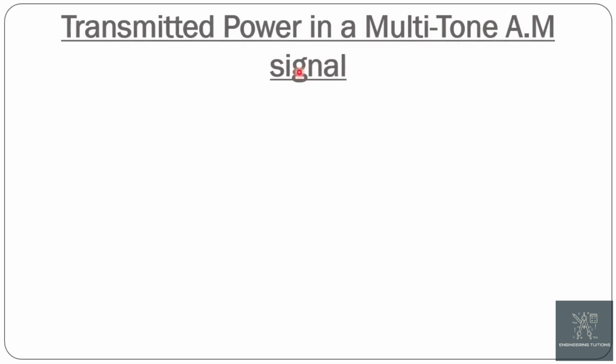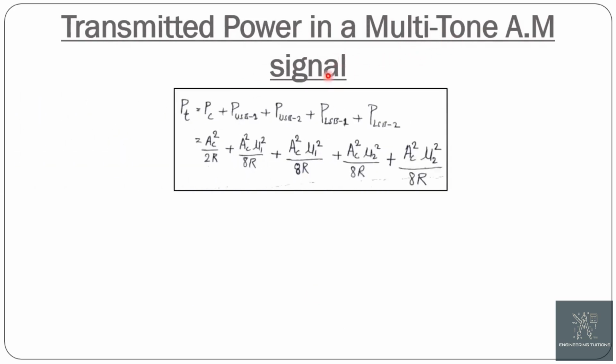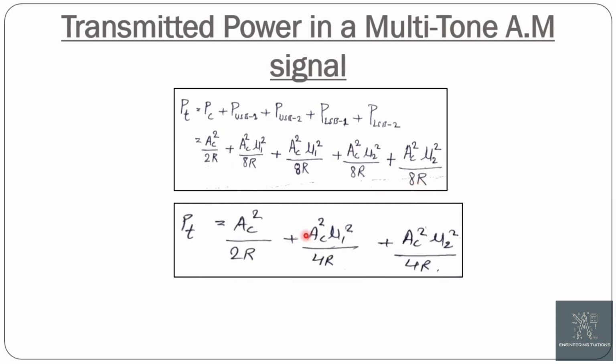Now the transmitted power in a multitone AM signal can be calculated, as we are transmitting the carrier, the upper sideband of both message components 1 and 2, and the lower sideband of both message components 1 and 2. So the total power is equal to PC plus PUSB1 plus PUSB2 plus PLSB1 plus PLSB2. Now putting in the values, we get this expression.